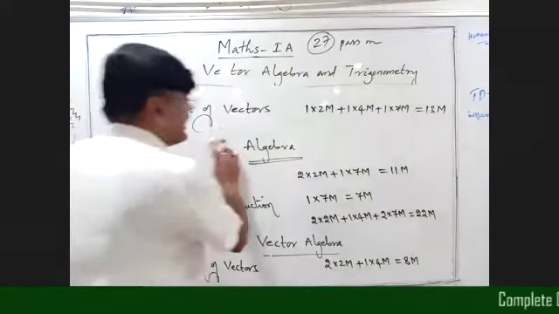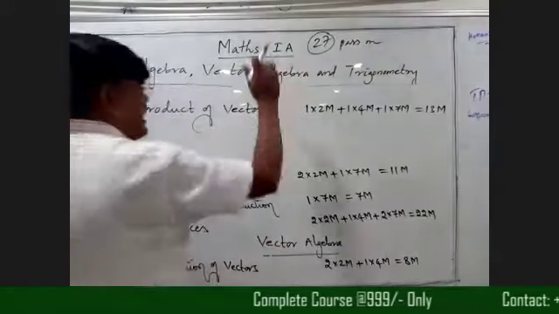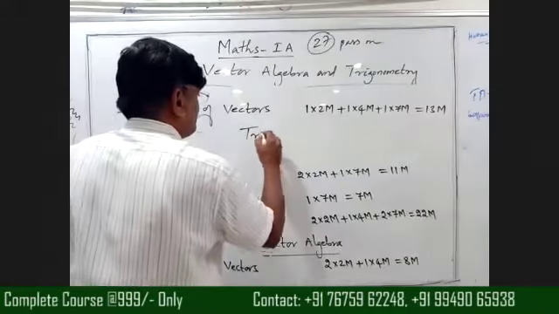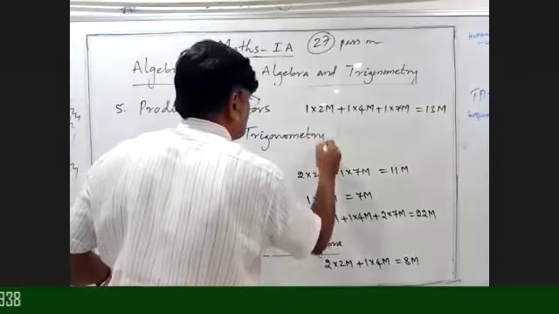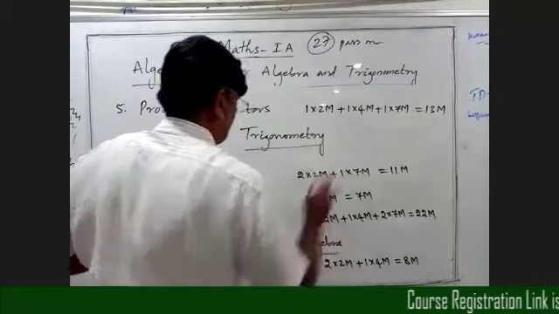Okay, now? Right. Next, trigonometry. Right. Next main topic is trigonometry.